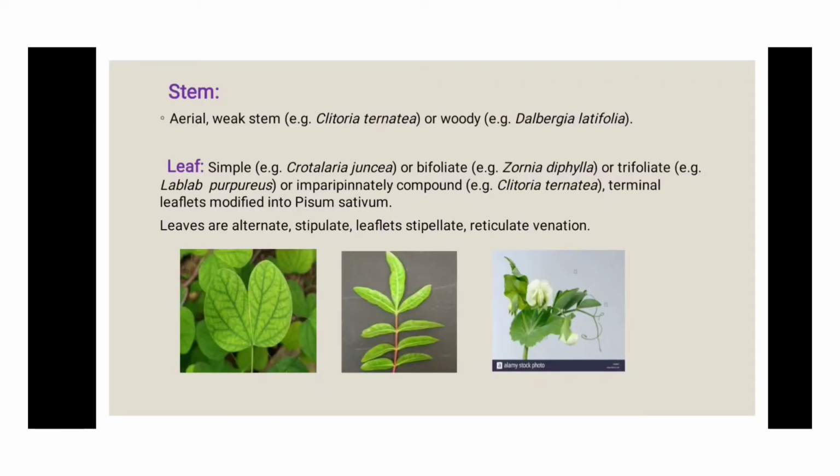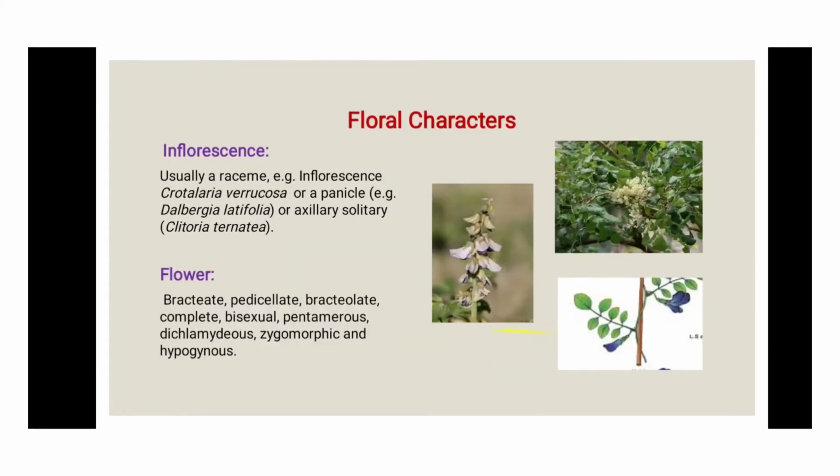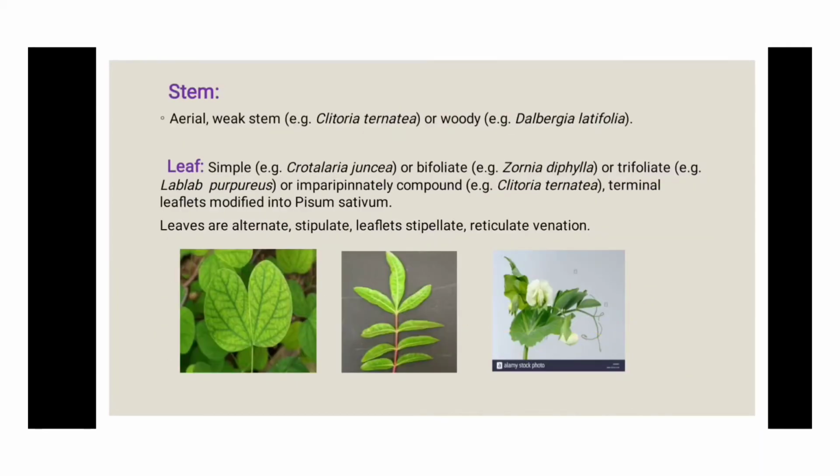It means that the arrangement of the leaflets is in an odd number, but at the end of this leaf, the leaflet is present as a single one. The example is Clitoria ternatea. Then the terminal leaflet modified, as in Pisum sativum. You can see in the third picture the terminal leaflet modified into tendrils. So they are known as tendrils, and the tendrils are present in the pea plant. They are known as Pisum sativum.